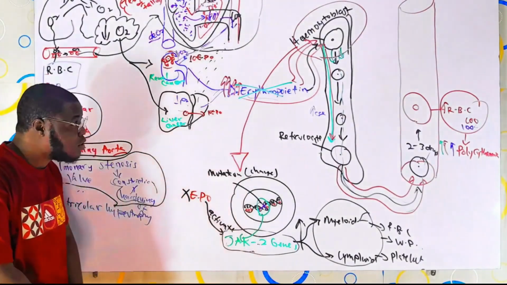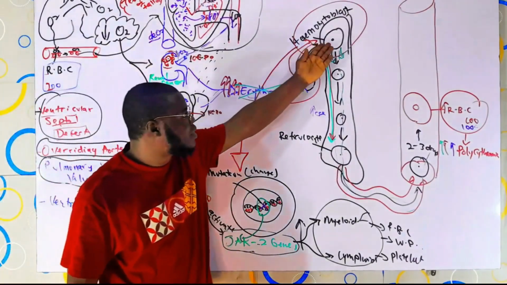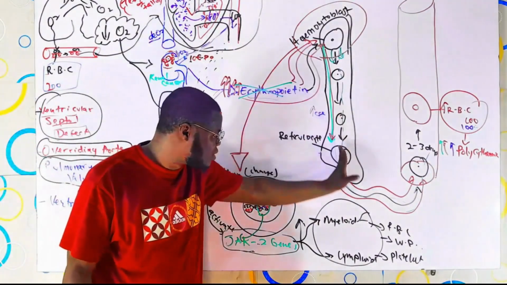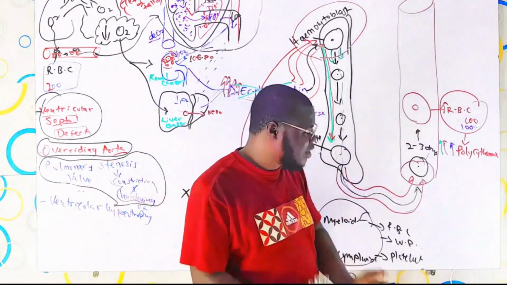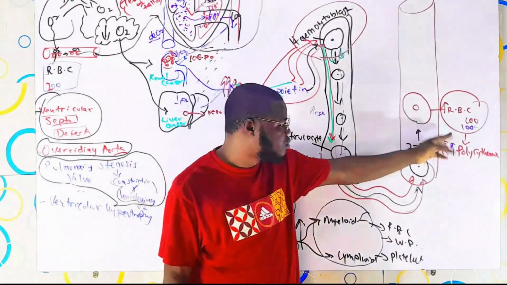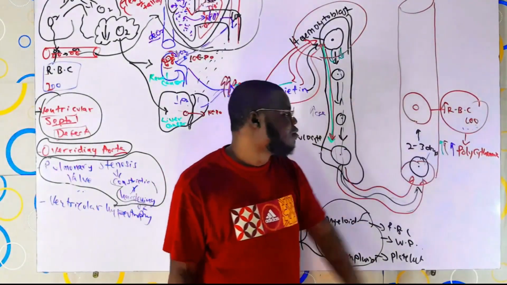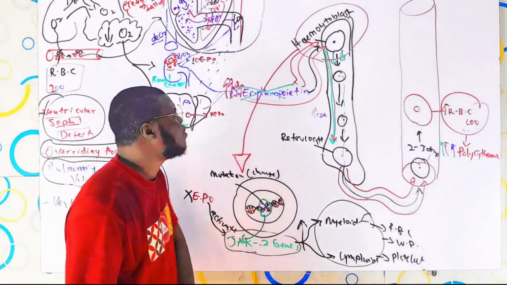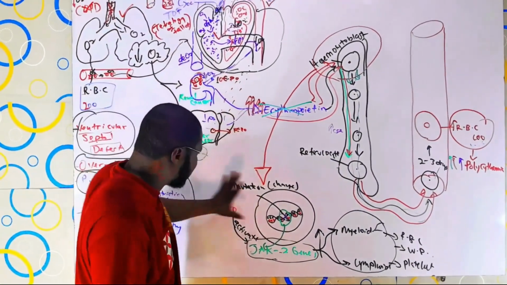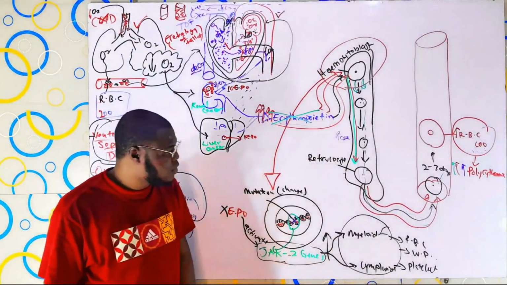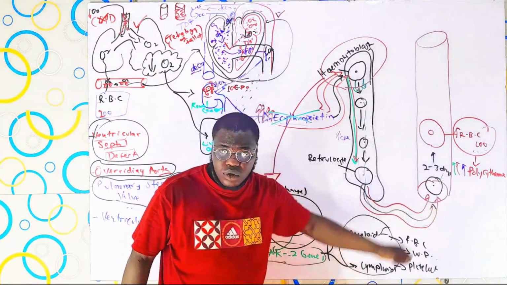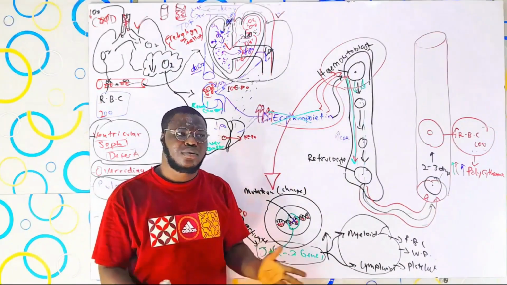Now, let's assume that the hemocytoblast is cool. Nothing is wrong with it. It just produces red blood cells at a normal amount into the bloodstream, which is our 100 red blood cells. You see, even if nothing is affecting all these processes, even within the bloodstream, polycythemia can still occur. And the question is, how?